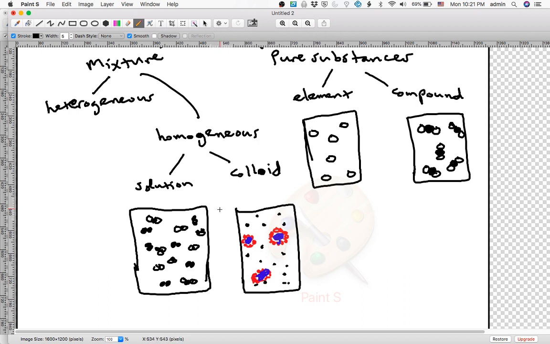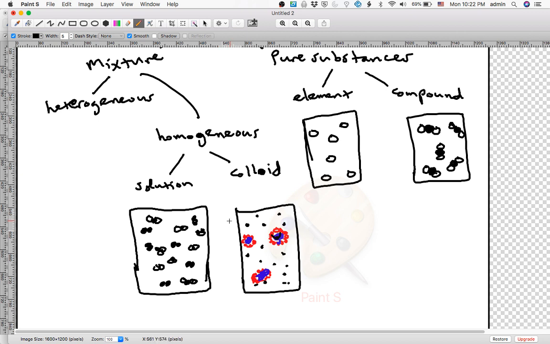If you mix a little bit of milk in a lot of water, you could see through the water, but it's cloudy. It's not perfectly clear, so it's still a colloid. One drop of milk in a whole bunch of water, it's still a colloid because these fat and protein clumps will always be clumps. They will not be separated one molecule at a time the way you have in a solution. So that's a colloid.